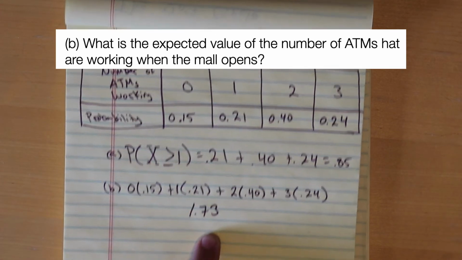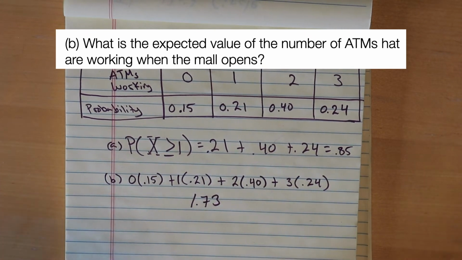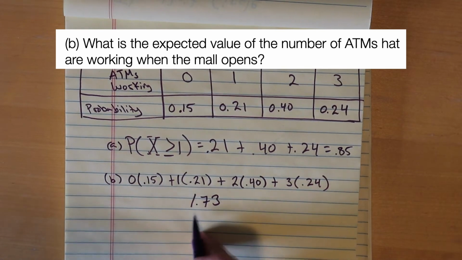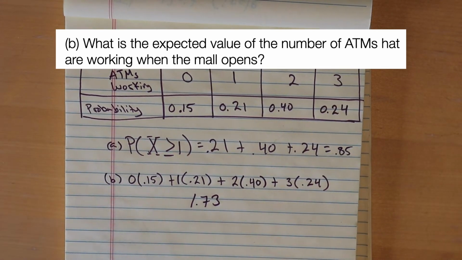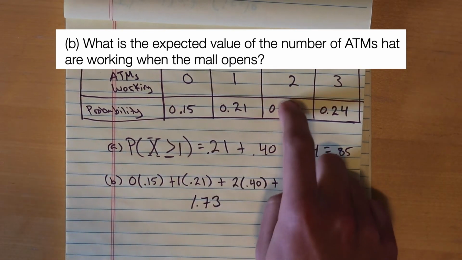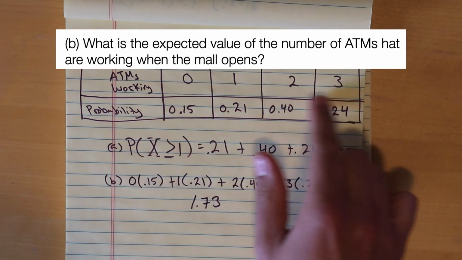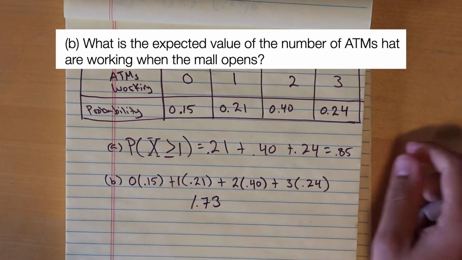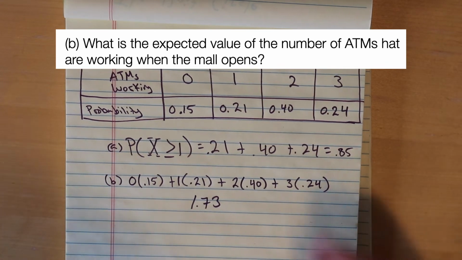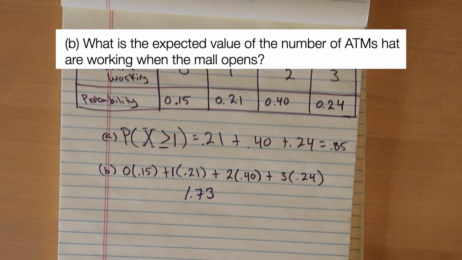And we get a number of 1.73. Remember, this number represents that after many, many days that this mall opens, on average, the number of ATMs working will be around 1.73. Because it could be 0 working on one day, and then 2 working, and then 2 working, and 2 working. So over the long run, like within a year, out of 365 days, if you were to check the first thing in the morning how many ATMs are working, and then average up all those numbers, this would be very, very close to 1.73.